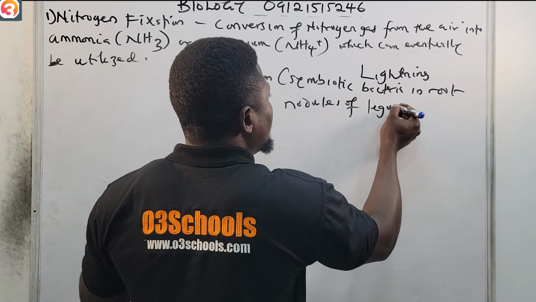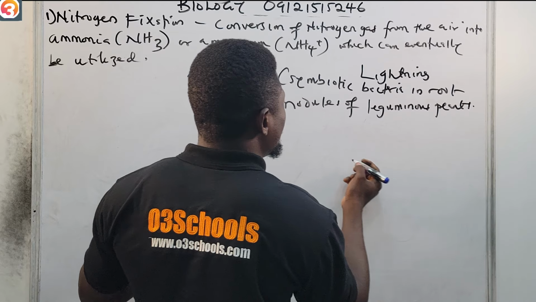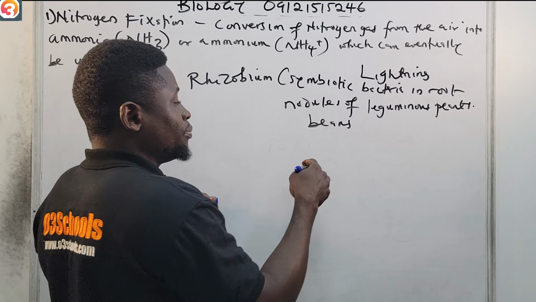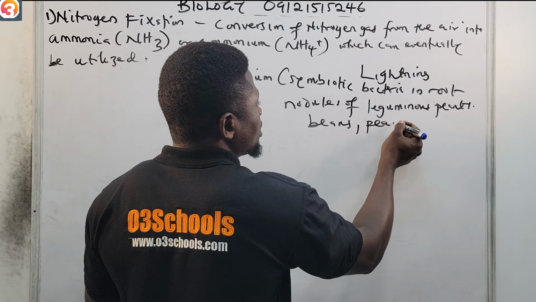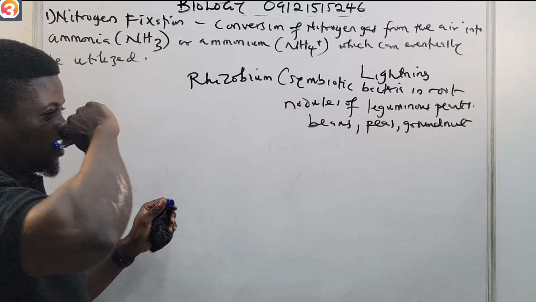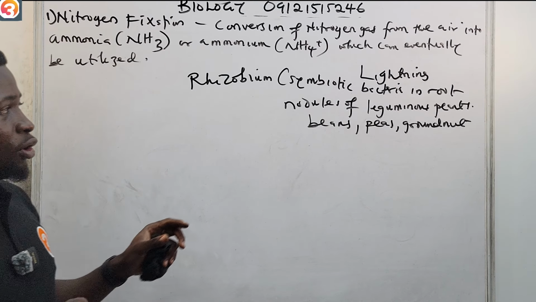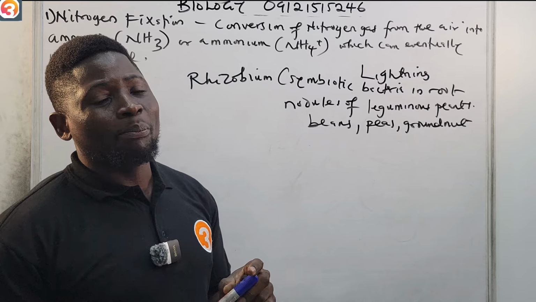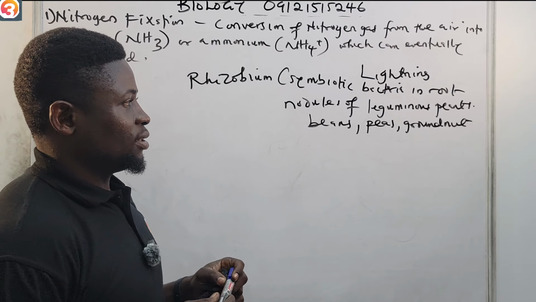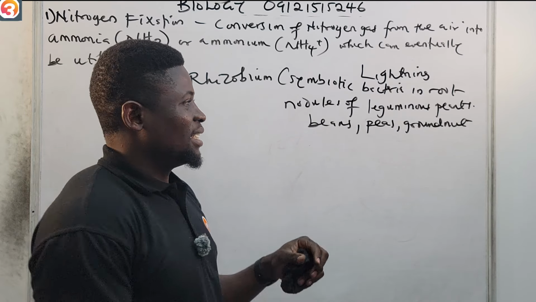Examples are beans, peas and groundnuts. Please take note, it's very important. So rhizobium is a symbiotic bacteria present in the root nodules of leguminous plants, and you can find them in plants like beans, peas and groundnut.